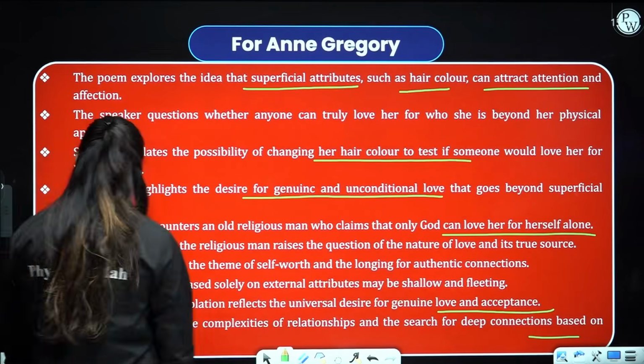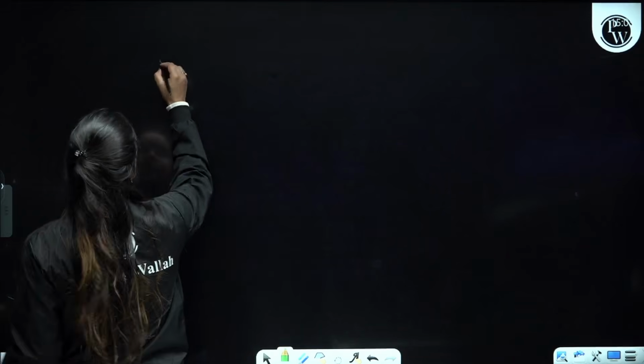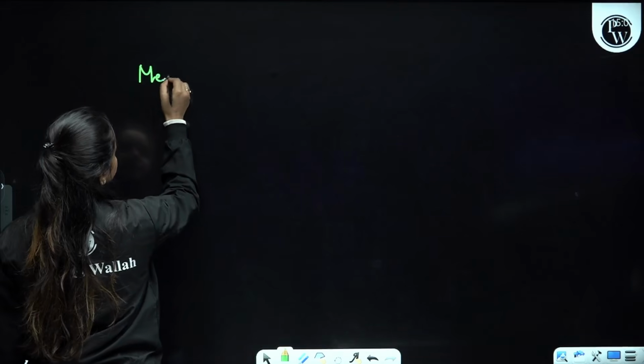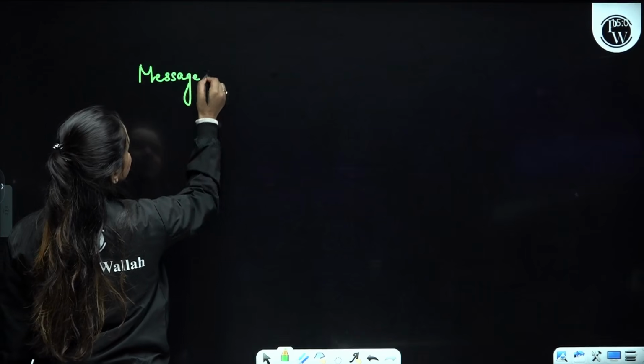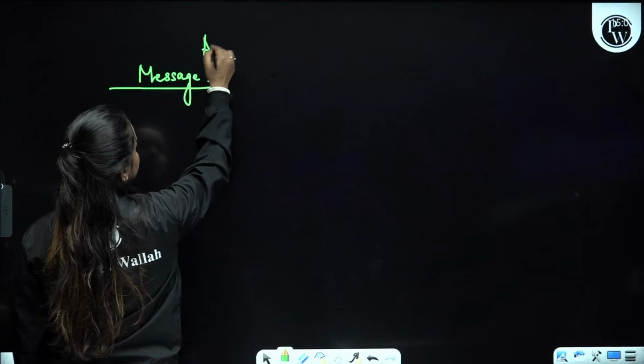The poem explores the complexities of relationships and the search for deep connections based on inner qualities. And what is that important thing which the writer highlights here? What's that? Very important. Very, very important.